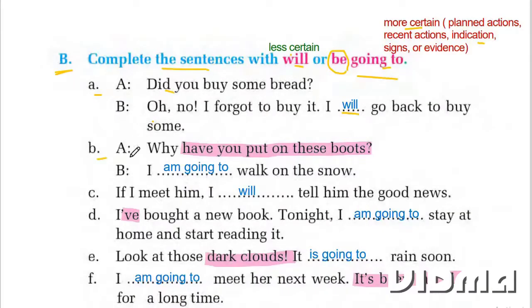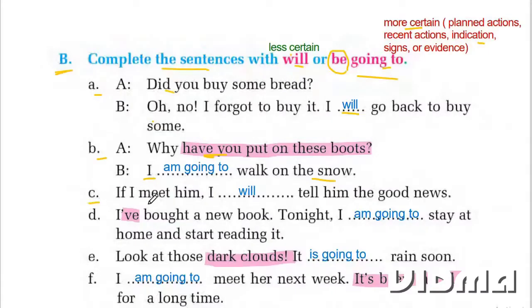Question B. A. Why have you put on these boots? Look at this have. Have you put on? Recent action. And then B replied saying, I am going to walk on the snow. Why? Because this have is a recent action. That's why.